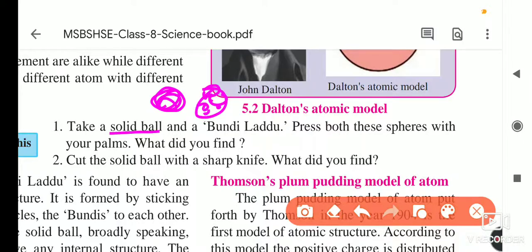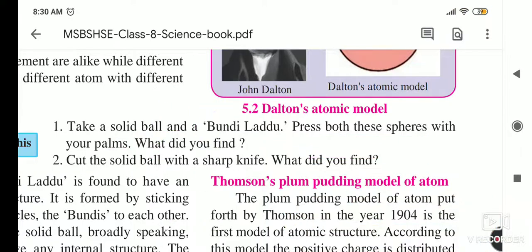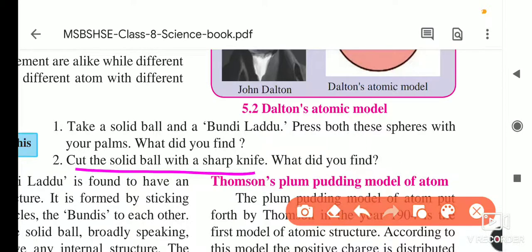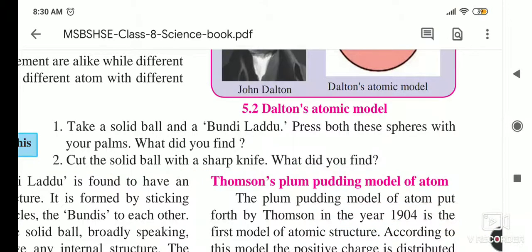Press both spheres with your palm. What do you find? When we press the bundi laddu, it breaks into smaller particles, but the solid ball will not break. Now cut the solid ball with a sharp knife. What do you find? If we cut it, the same kind of matter is present inside it.